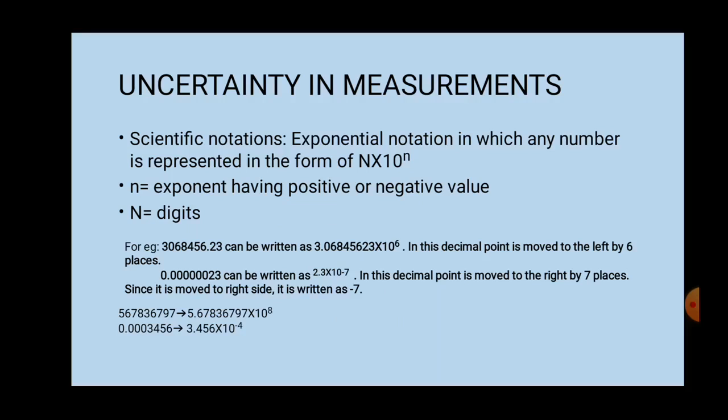Now the example I have given is 3068456.23, which can be written as 3.0684563 into 10 to the power 6. Okay, and here what happened, see the decimal point. This decimal point I shifted to the left side.